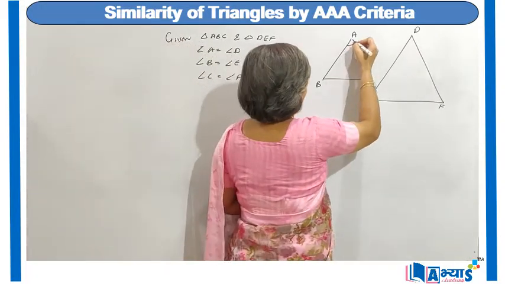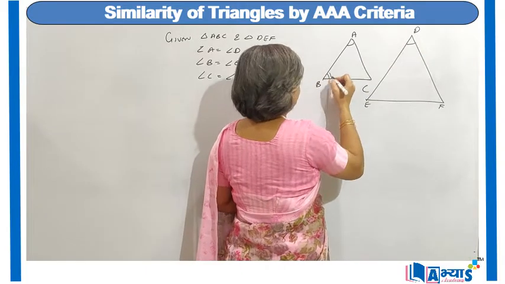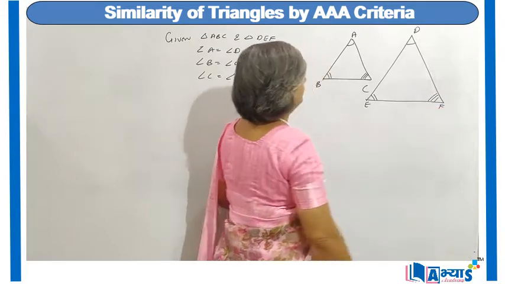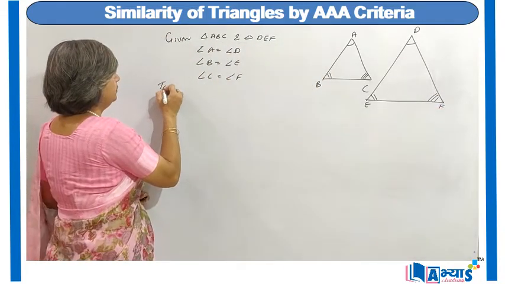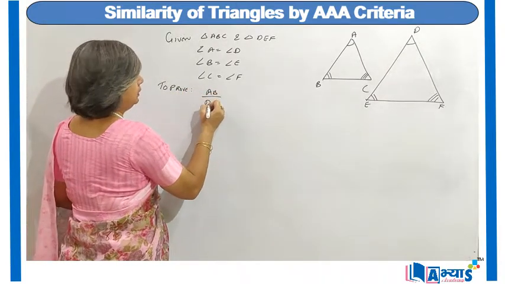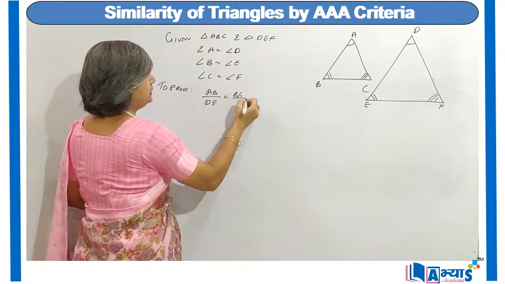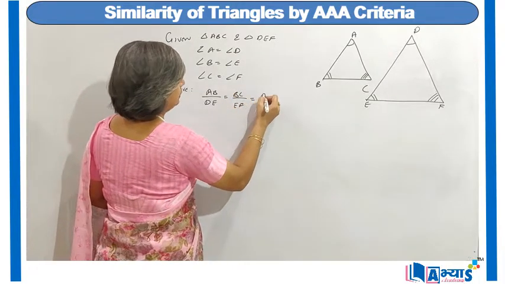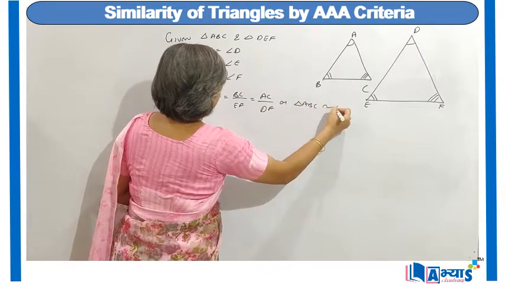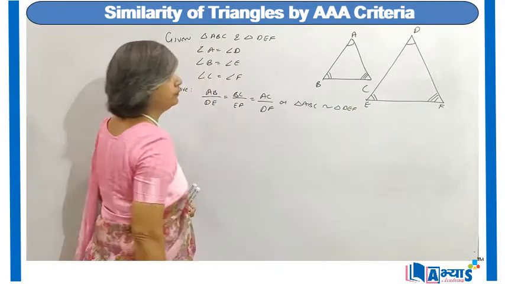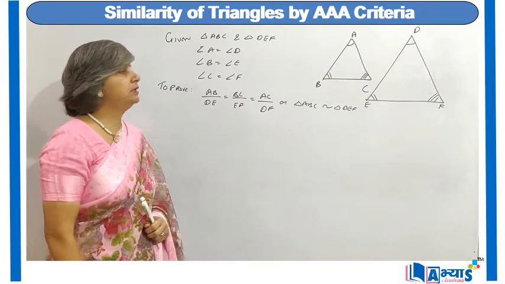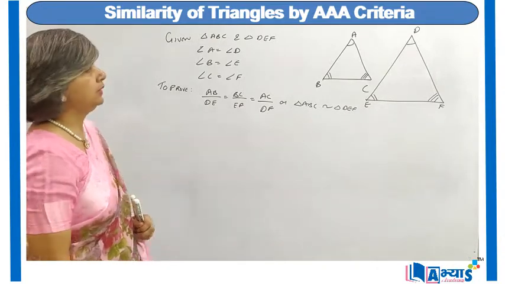Angle A is equal to angle D, angle B is equal to angle E, and angle C is equal to angle F. And we are to prove that AB upon DE is equal to BC upon EF is equal to AC upon DF, or triangle ABC is similar to triangle DEF. So we are given angles are equal and we have to prove the ratios, or we can say that we have to prove that the two triangles are similar.